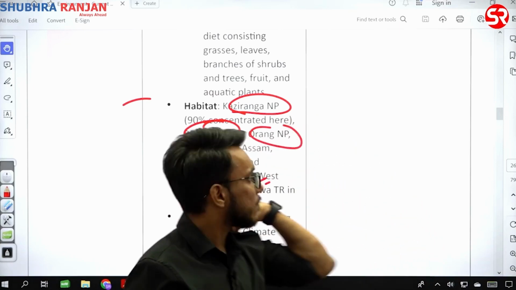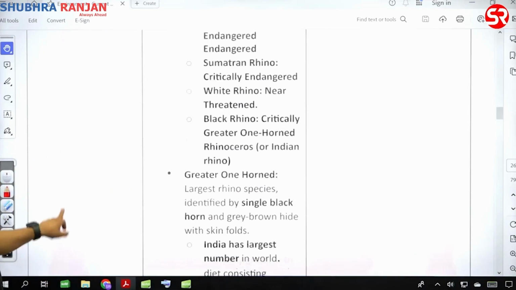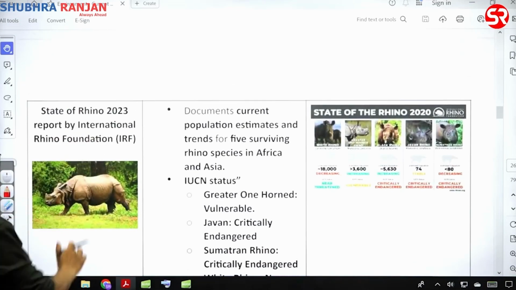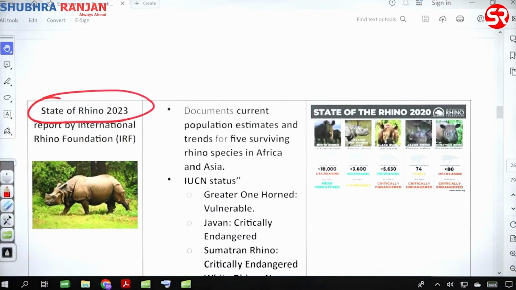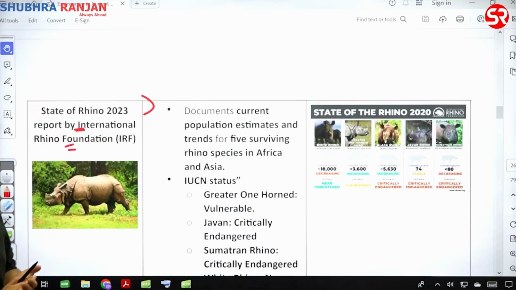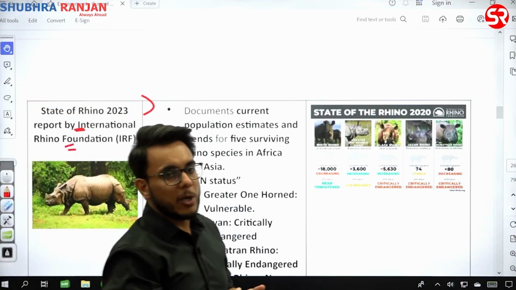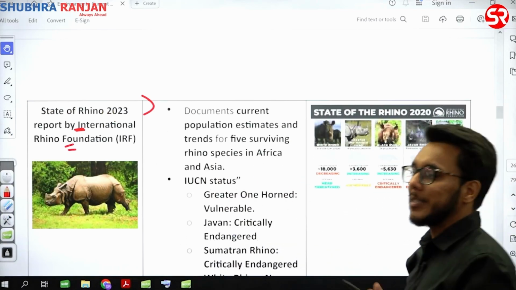ठीक है. Now, recently, why was rhino in news? Because the State of Rhino 2023 report was released. Who releases the State of Rhino report? International Rhino Foundation, which largely talks about population of rhino, conservation programs with respect to rhino, threats that they are facing.